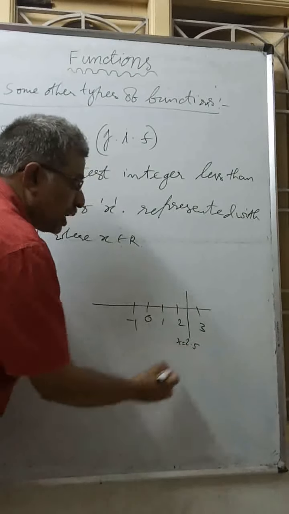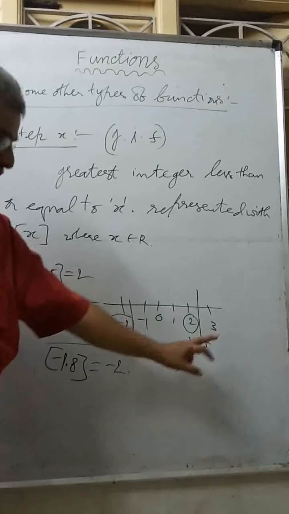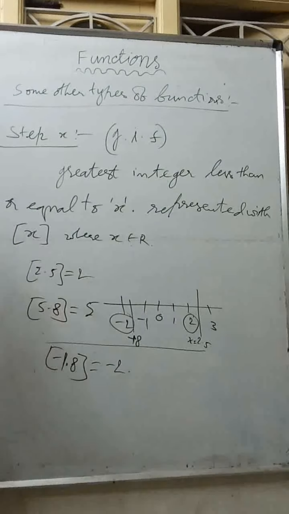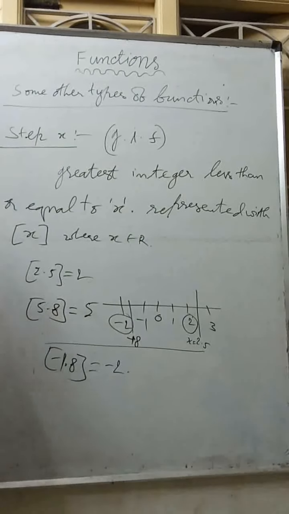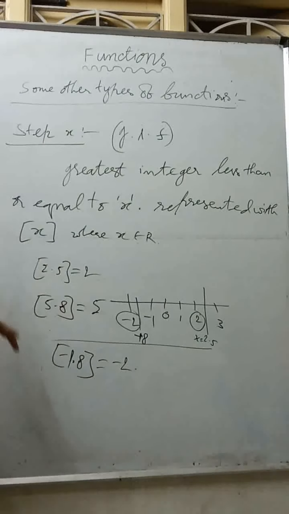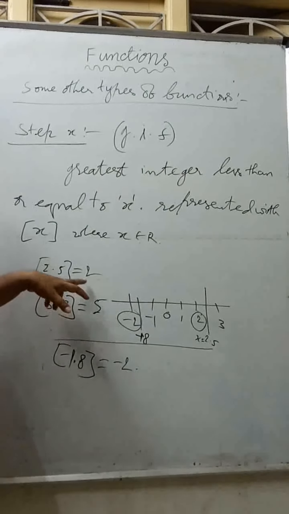So whenever you observe this, step x is the greatest integer less than or equal to x. Here x always lies between two integers, n and n plus 1. If x lies between n and n plus 1, then step x is equal to n.